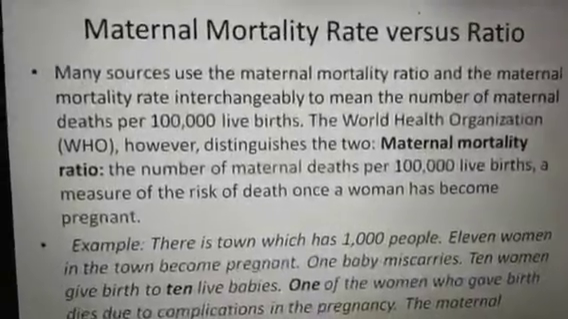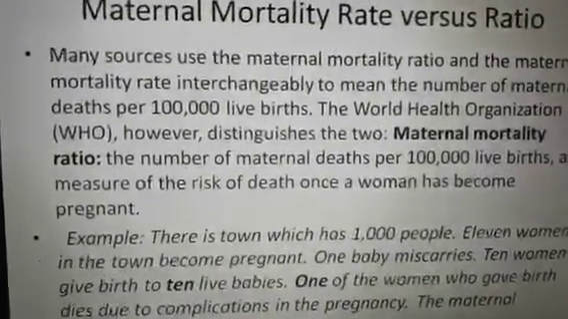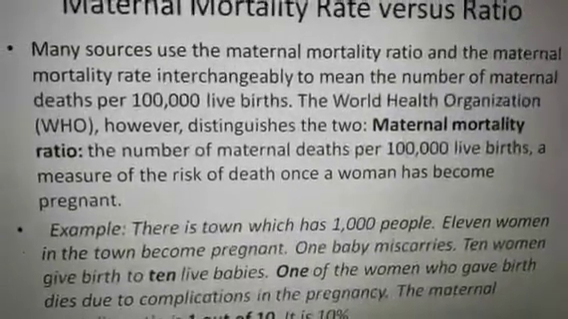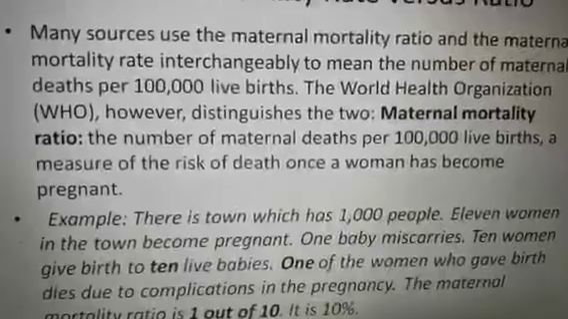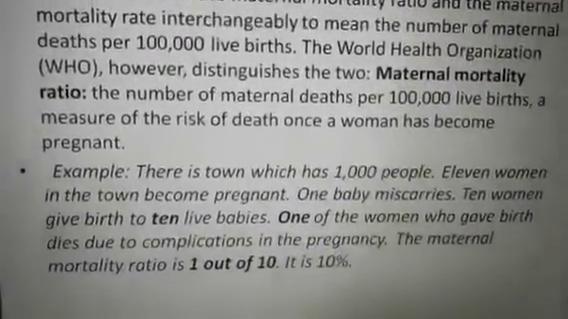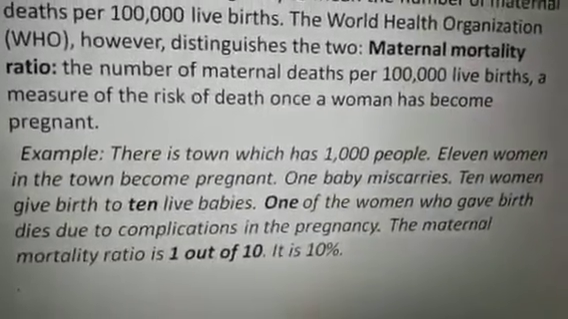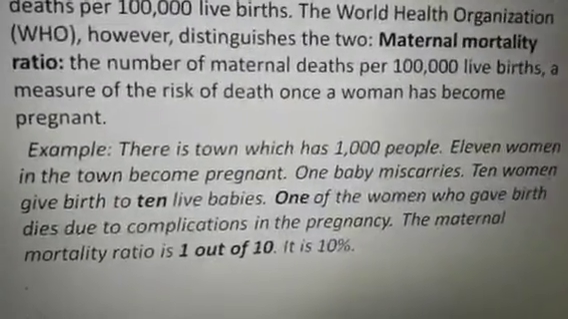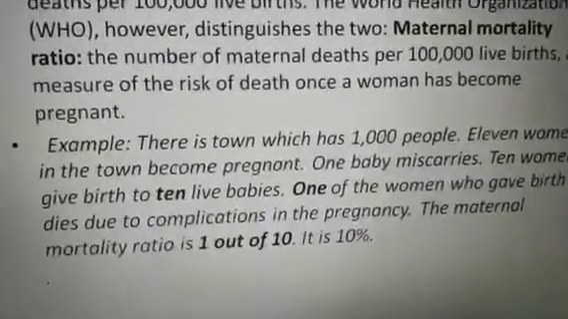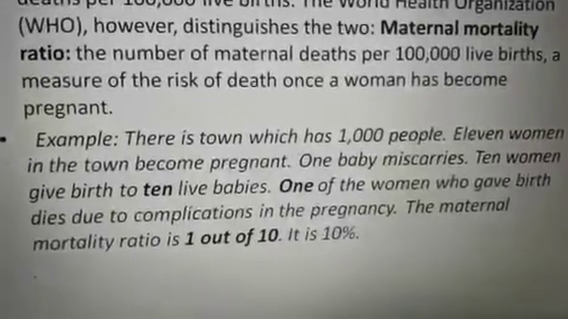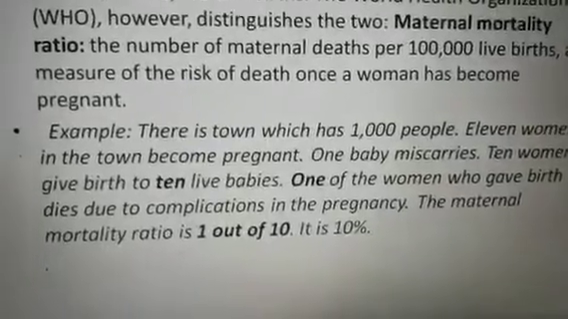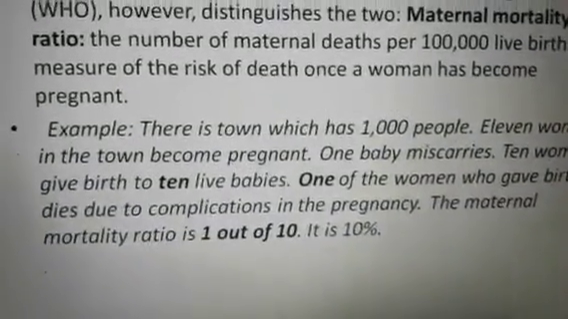The World Health Organization, WHO, however, distinguishes the two: maternal mortality ratio is the number of maternal deaths per 1 lakh live births, a measure of the risk of death once a woman has become pregnant. So, WHO's measurement, for example: there is a town which has 1,000 people, 11 women in the town become pregnant, 1 baby miscarries, 10 women give birth to 10 live babies, and 1 of the women who gave birth died due to complications in the pregnancy. The maternal mortality ratio is 1 out of 10, and that is 10%.